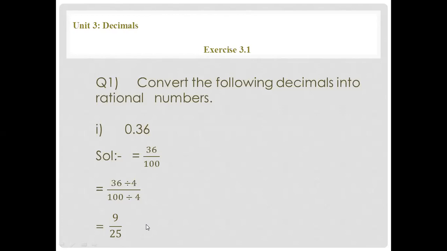So this is the first part of exercise 3.1. Now come to the third part. Second part is 0.75. Just like the first part, you will do it by yourself. No change, 0.75. When you remove the decimal, 75 over 100 will come. Then divide both by 5. You know that 75 and 100 both are divisible by table 5, and convert it into simplified form.